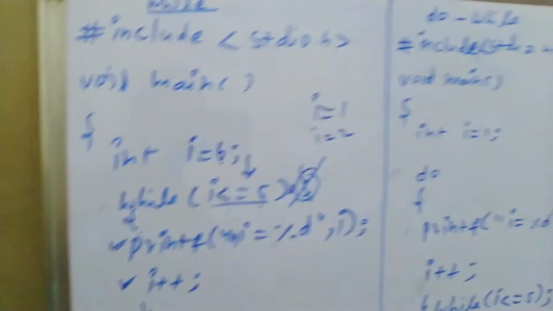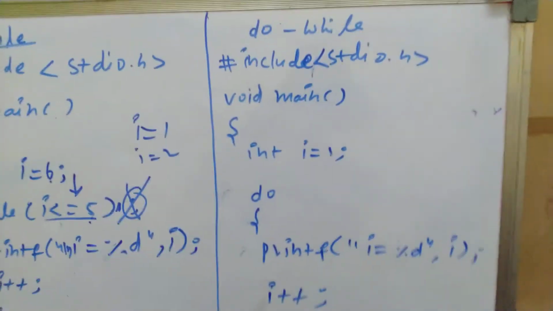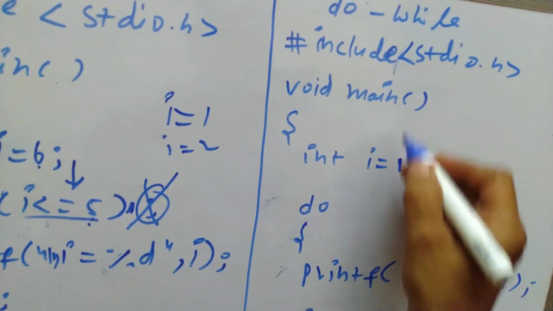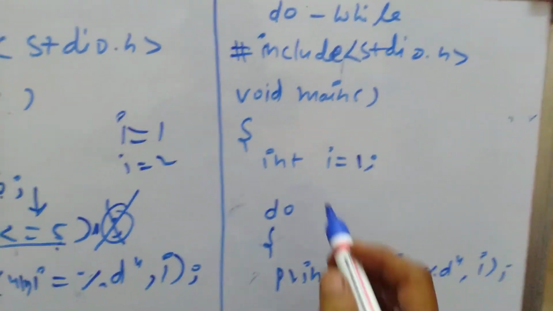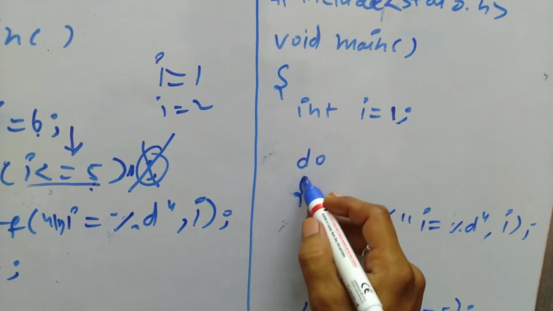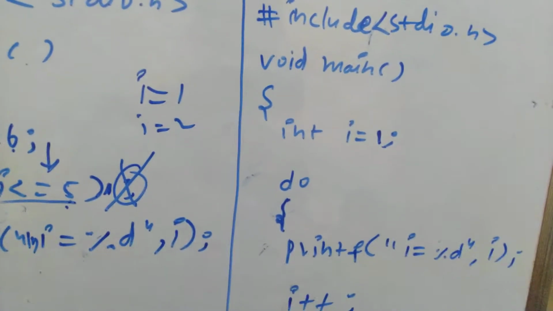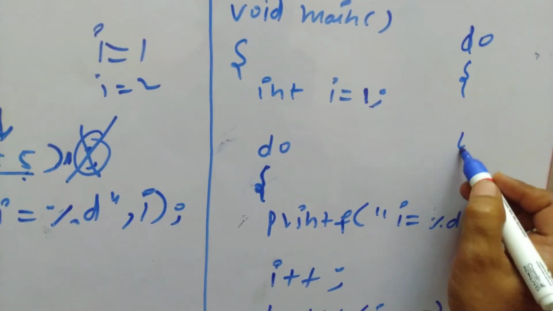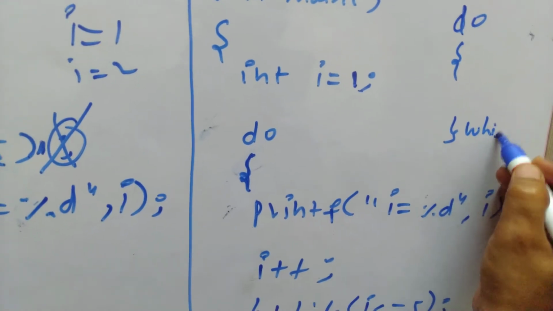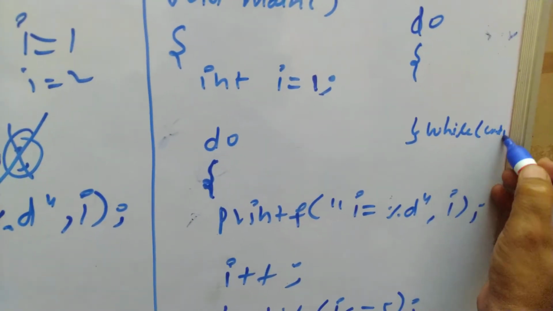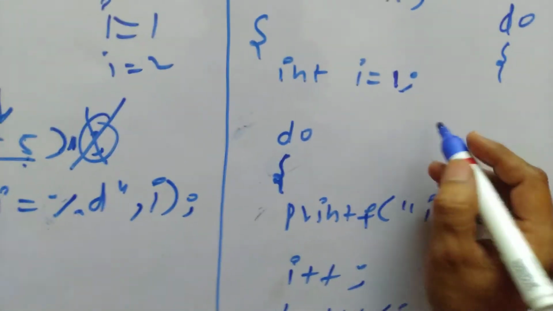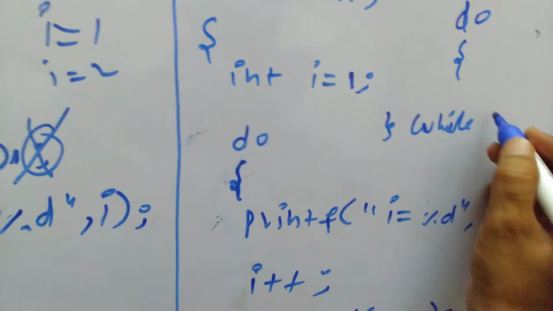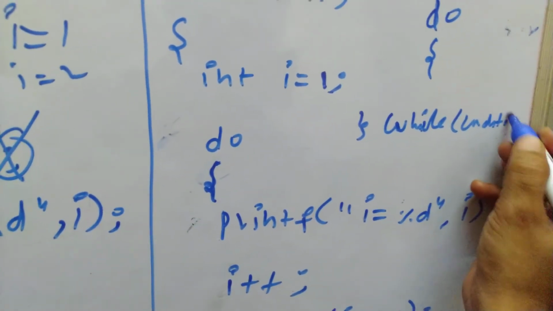Now let me see how the do while statement works. In the same way I wrote the same program, int i equal to 1, and this is the syntax. If you want to use do while, first you mention do, then open and close curly brackets, then while, and here we write the condition in brackets.